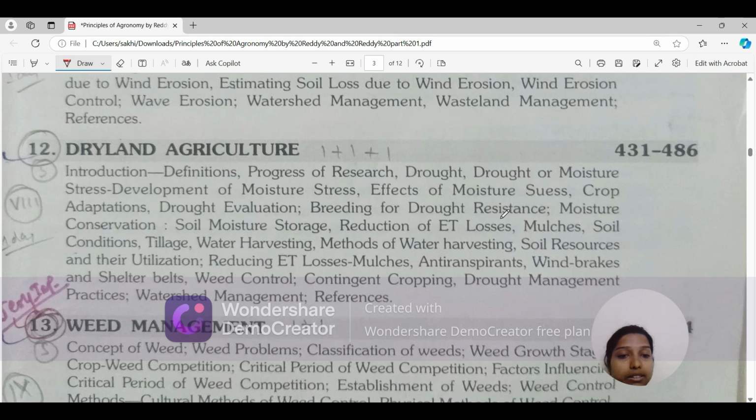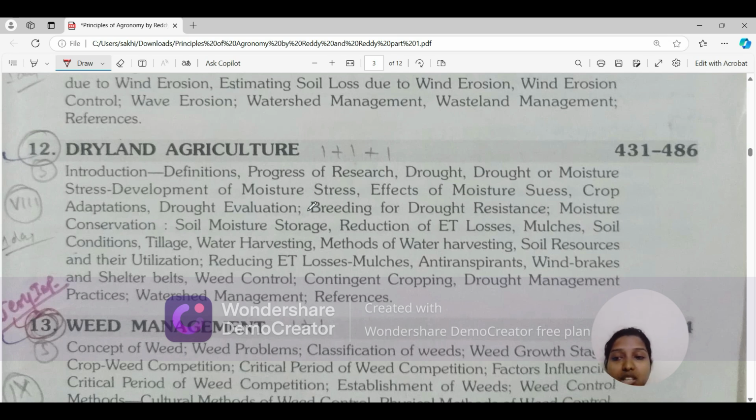Okay, then breeding for drought resistance, because in some fields or some areas the climate is such that drought is very common, say in Rajasthan. So we have to grow varieties which are drought resistant, because if we try to grow rice in Rajasthan, it will be very difficult and it will not be cost effective. So we'll be using only varieties that are drought resistant in a state like Rajasthan.